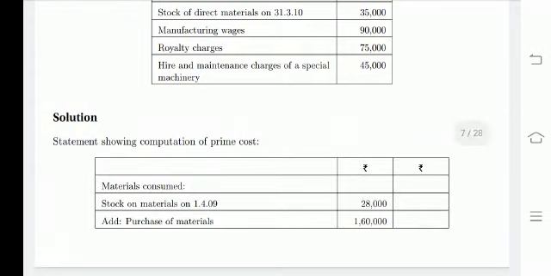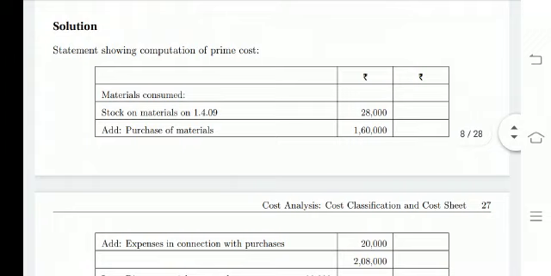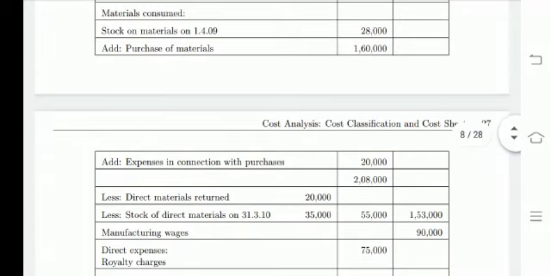So solution: statement showing a computation of prime cost. This is the first stage under the cost sheet, that is pro forma under the cost sheet. So when the material consumed is calculated, then we get the prime cost. So for material consumed we are going to consider the opening stock of material, that is 28,000, and we are going to add the purchase of material, that is 1,60,000, and also we are incurring some expenses in connection with purchase. This is also an additional expenditure, it should be added to purchase, that is 20,000. So we are getting 2,08,000.